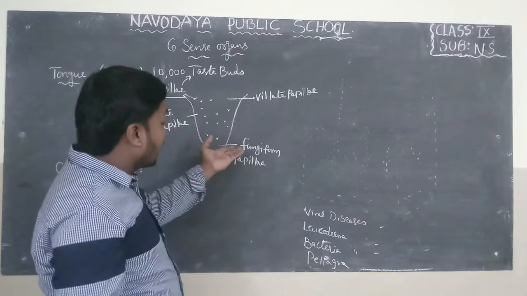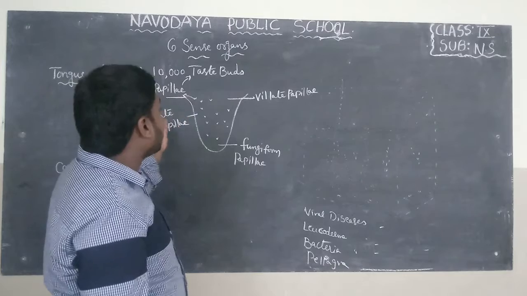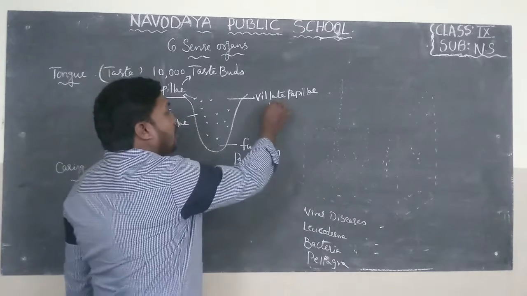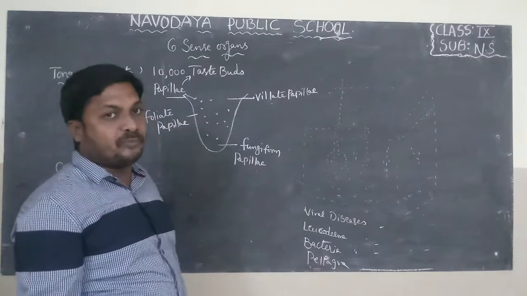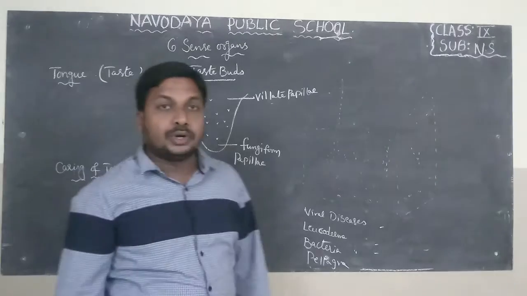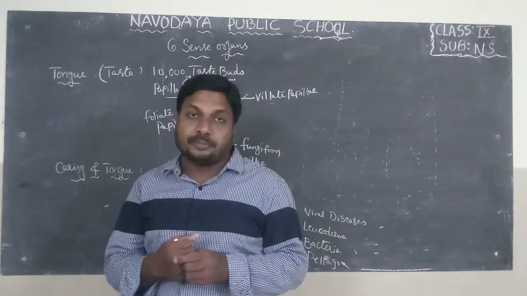In the front portion of the tongue, we can find fungiform papillae. On the sides of the tongue, we can find foliate papillae. On the back of the tongue, we can find villate papillae. There we can find taste buds. Do you know how we can identify the taste of food?